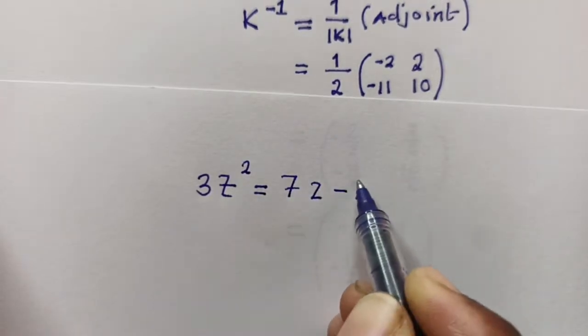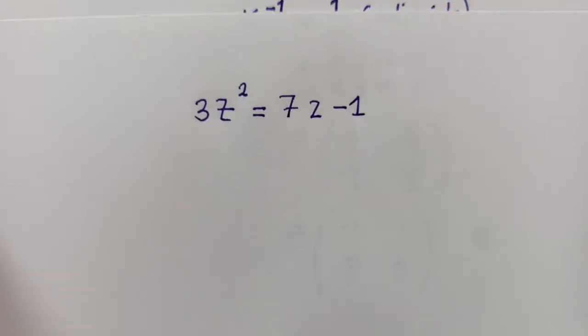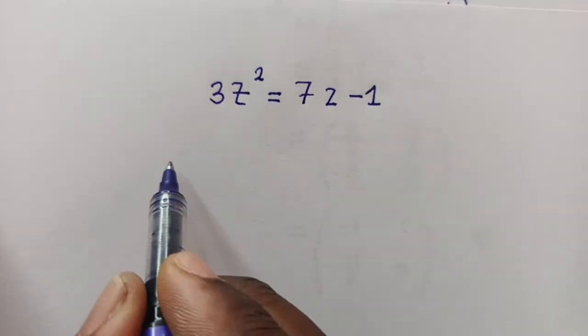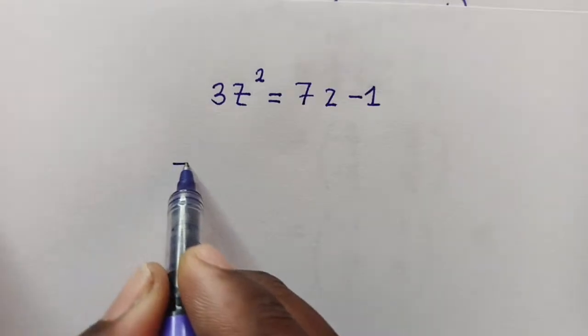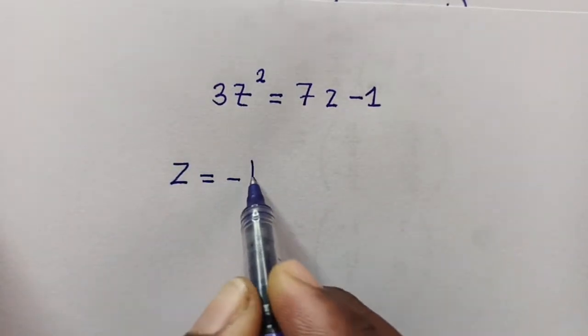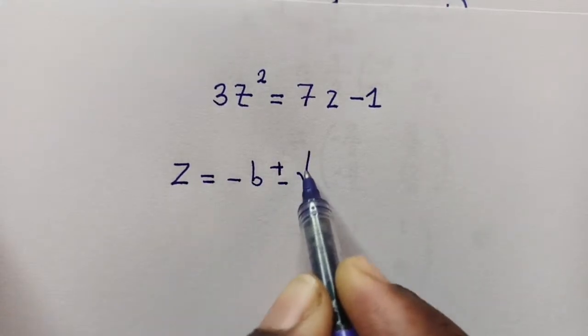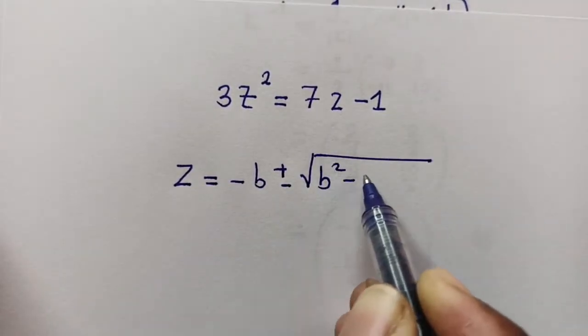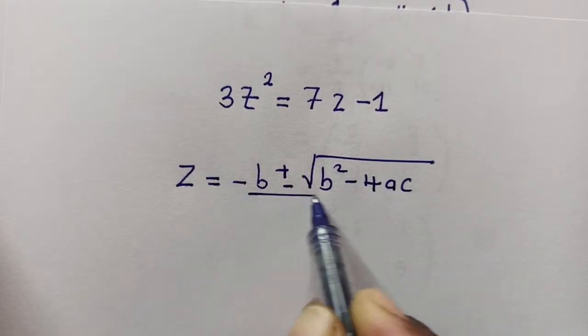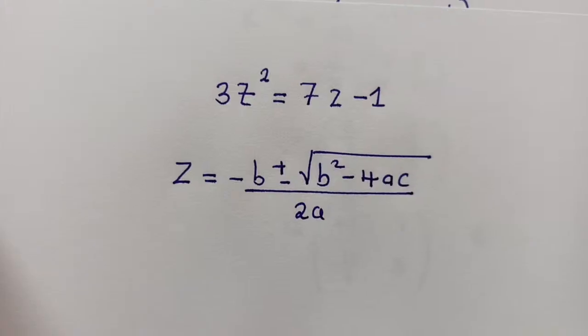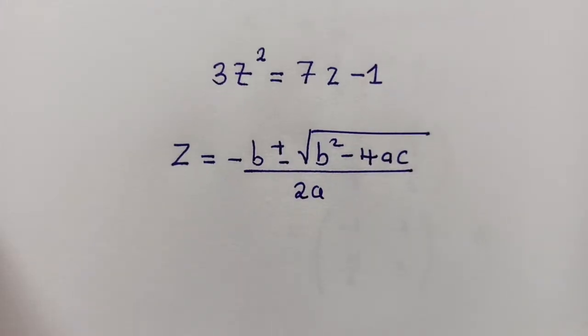So the equation that we have, it's like this. We've got 3z power 2 is equal to 7z minus 1. So I'll show you two methods on how you can solve this. I'll start with completing the square, or let me just go with one. We just go with the general one, the quadratic formula one. So you're given the quadratic formula. It's like this. So in this case, you're finding z. So we'll write it as z is equal to negative b plus or minus square root of b squared minus 4ac over 2a, like that.